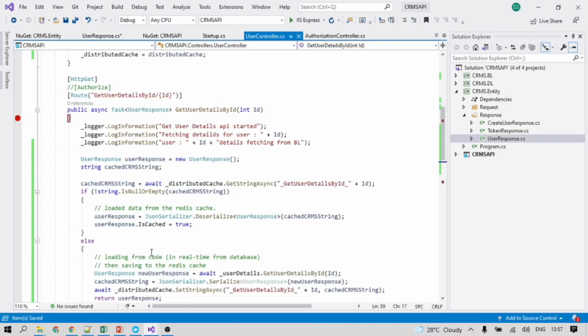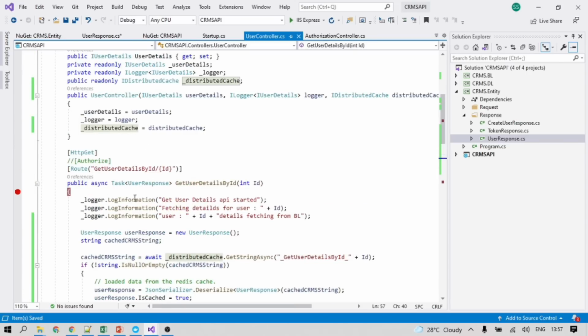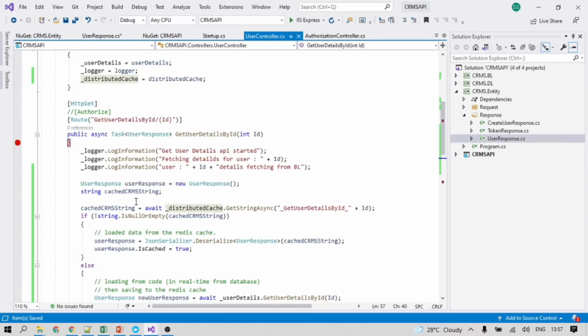Okay, so we have implemented the IDistributedCache object here. What it is doing, I already explained: we are first finding the key. If the key is present in the cache, it will fetch the detail and map it to this variable, this object.